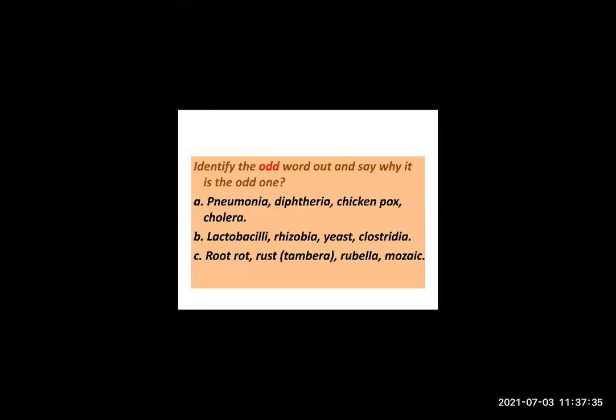Lactobacilli, rhizobia, yeast, clostridia. Which is the odd man here? Yes, very good, students. Clostridium is the odd man because all others are useful microorganisms. Very good. Third question: root rot, rust, rubella, mosaic.